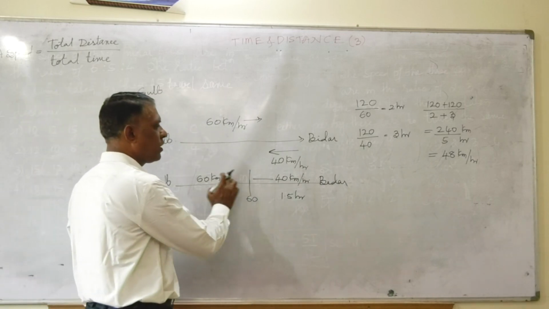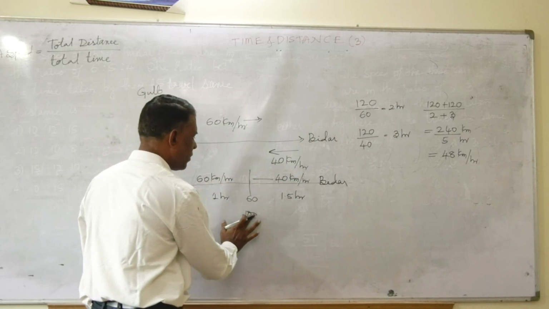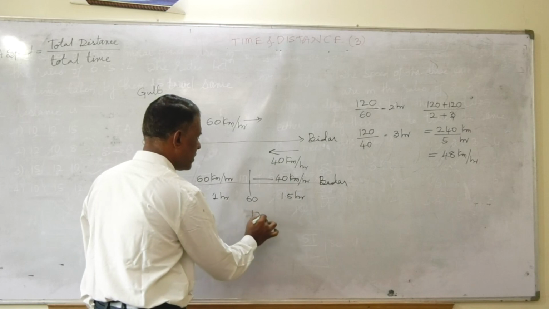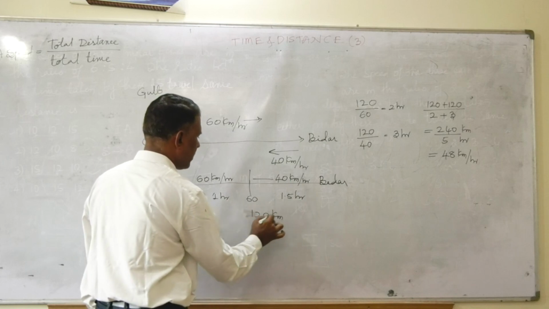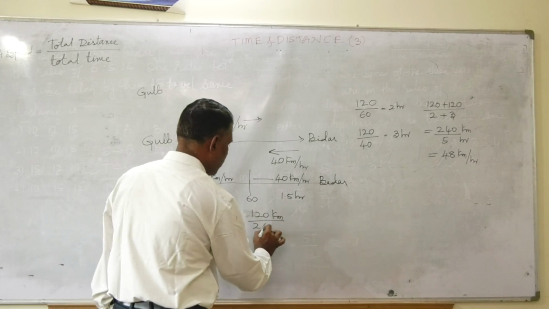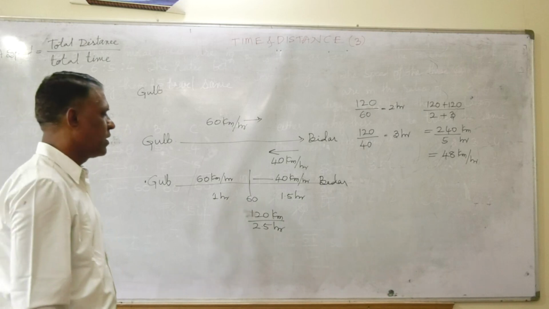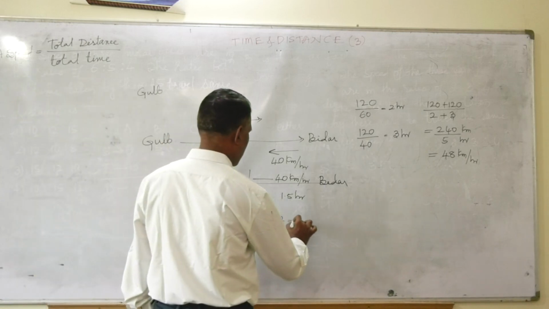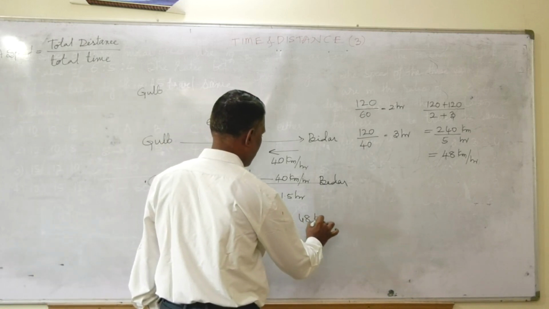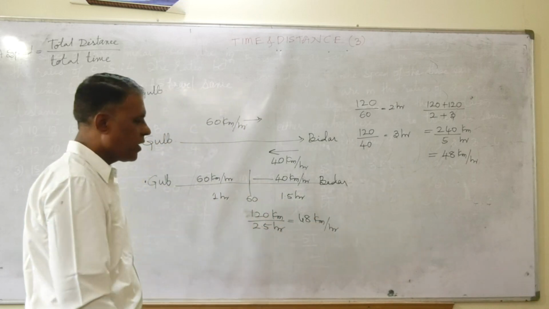Here also the total distance is, sorry, 120 kilometers. Total time is 2.5 hours. Again your answer is 48 kilometers per hour.